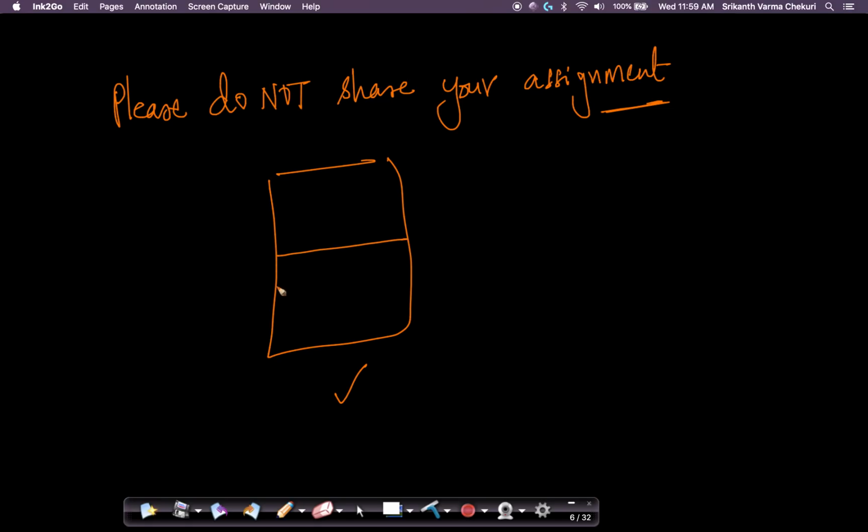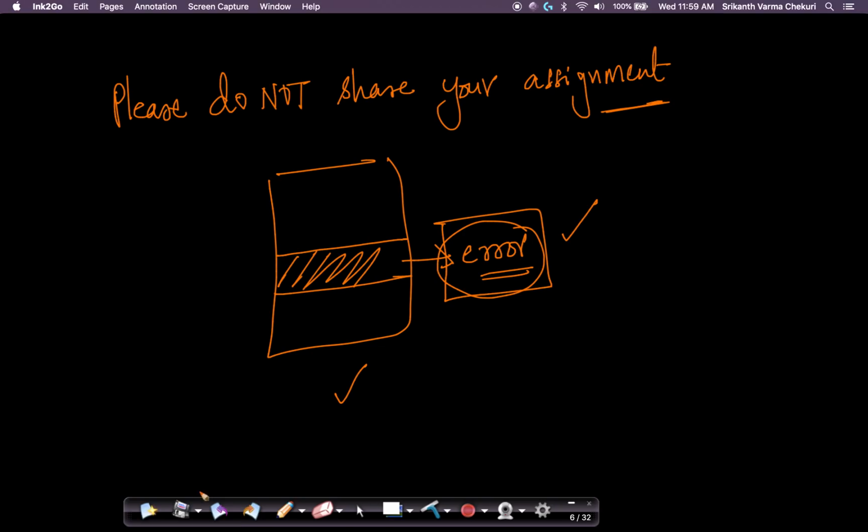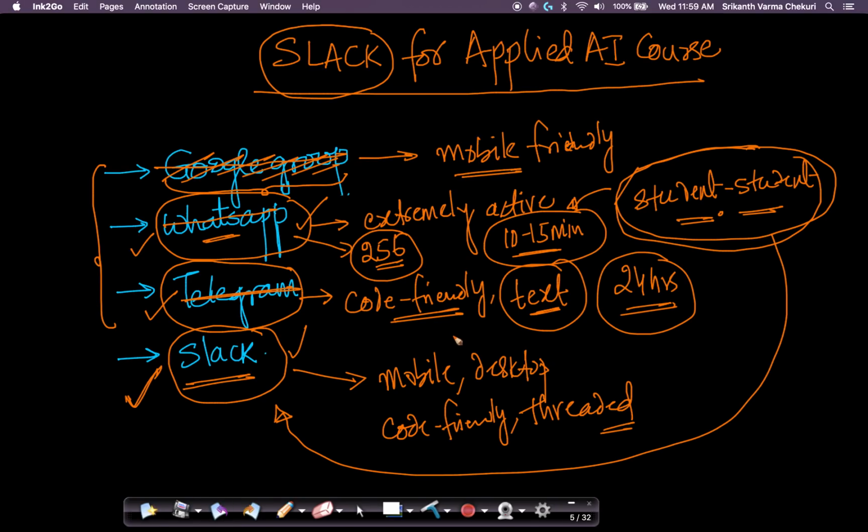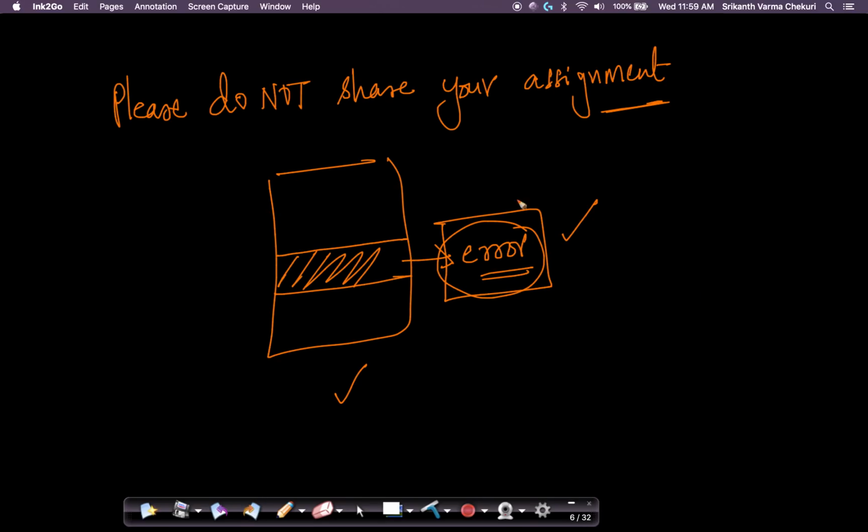Suppose if there is a snippet of code, you can take maybe 2-3 lines of code which are generating an error. Some of the biggest problems we see as far as code is concerned are code errors and installation errors. You can just copy paste the error that you have, put it in the Slack group, and ask people for help, because other students would have faced similar problems when they were doing it. Given that we have thousands of students, I'm sure at least one other student faced the same hardship that you're going through. Because we see that in emails, we see that in comments, there is a lot of repetition, right?